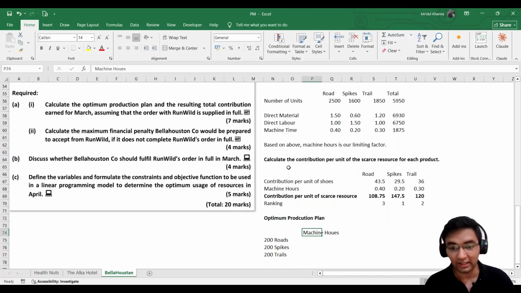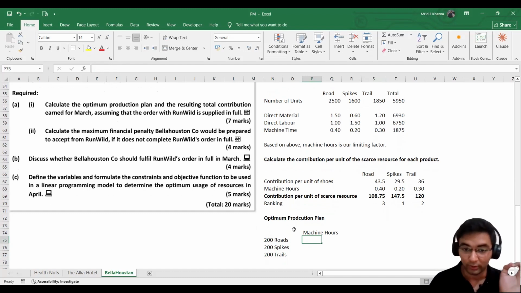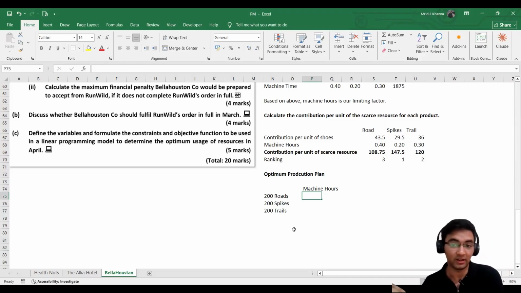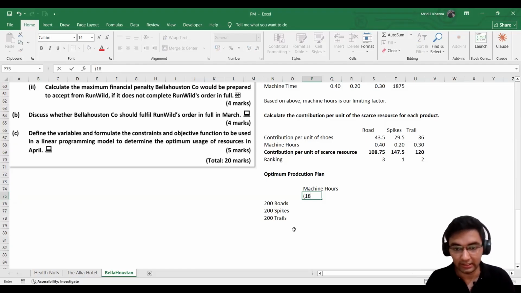We would not be left with sufficient machine hours in the last. So we need to check that for the last product, the one with the least ranking, how many units we can produce with the leftover machine hours. Okay, so how many are available? 18.15 hours are available. I'll just write it here like this.